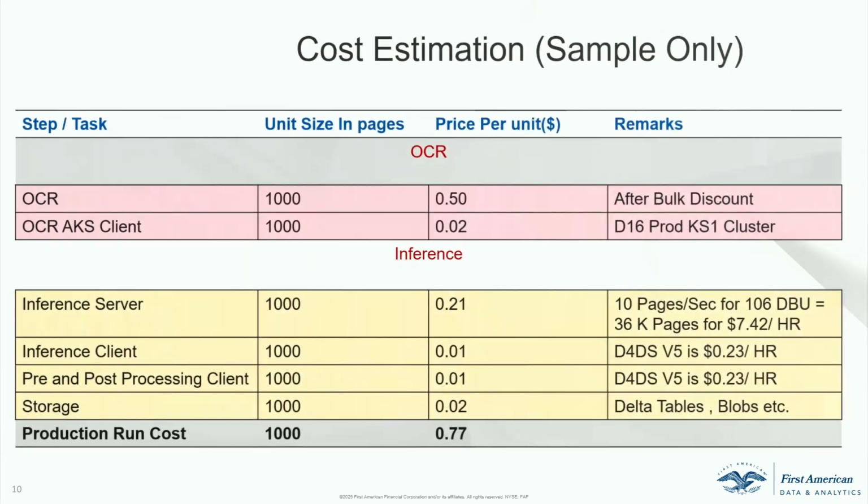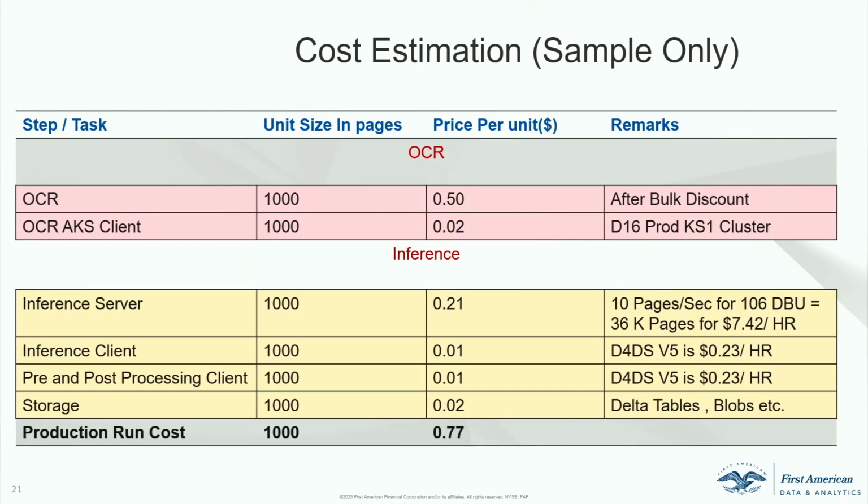So this is broken down. This is how we did the cost calculation, right? And we felt that this is very effective because primarily you have 2 parts to it. One is the OCR cost itself, right? And these are just sample costs, just to give you an idea, but it gets you pretty close. So that's the first part, right? Oh, I'm going to OCR it, 1,000 pages cost me so much, right? And then the actual cost comes in when you're doing the inference, right? So here's how much a DBU costs for 10 pages, right? So you have to work through several layers.